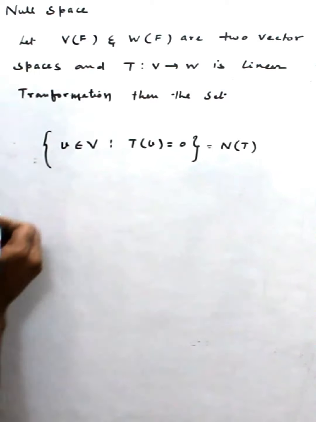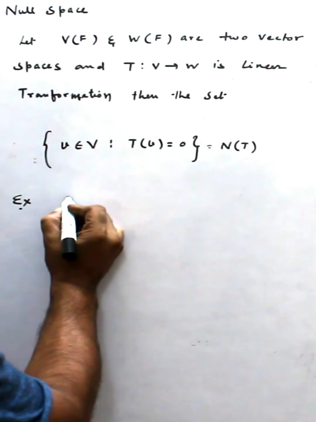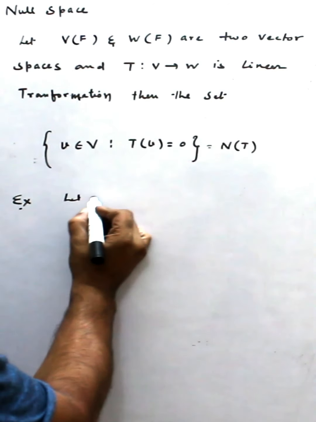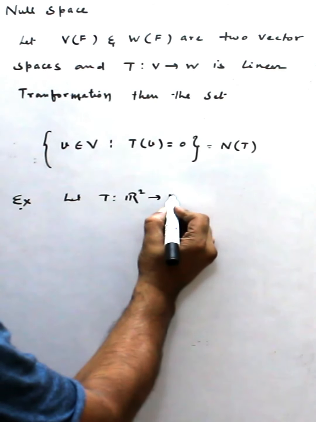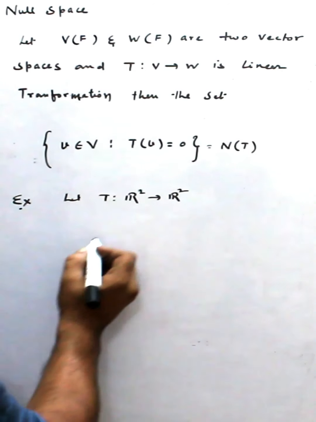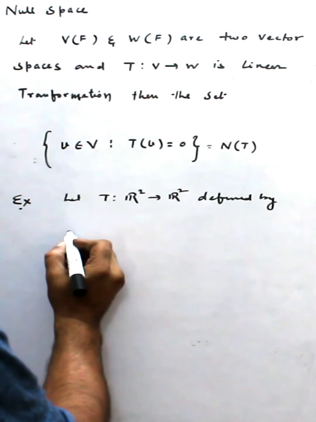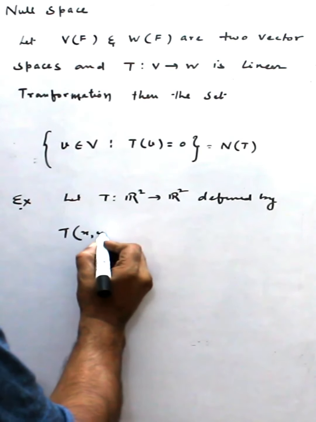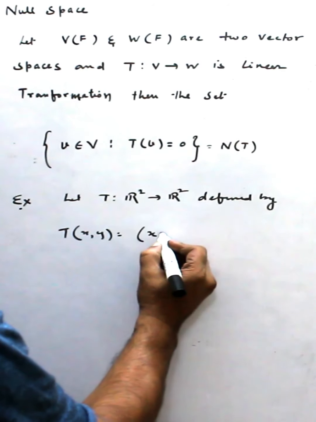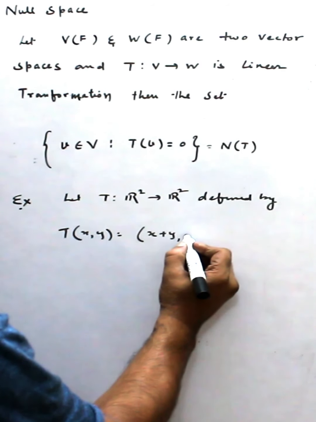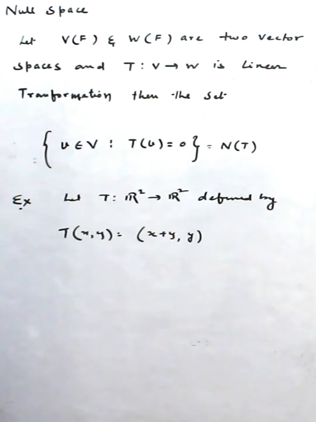Suppose, for example, let T be a mapping from R square to R square defined by T(x, y) equals (x plus y, y).